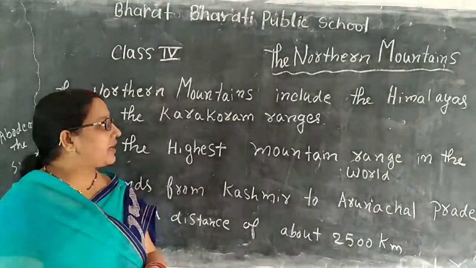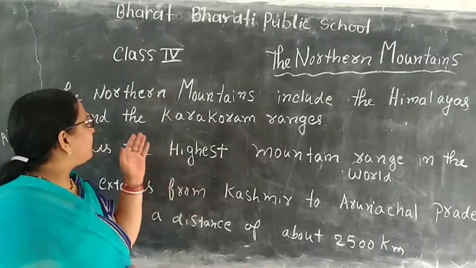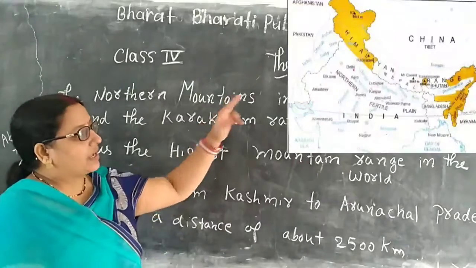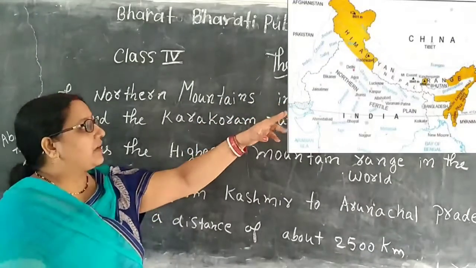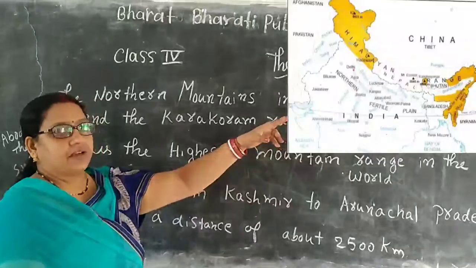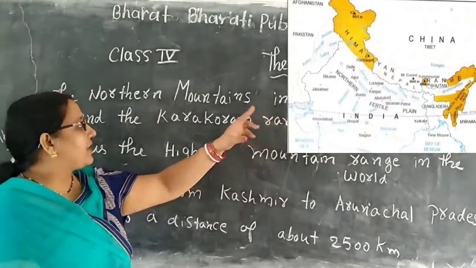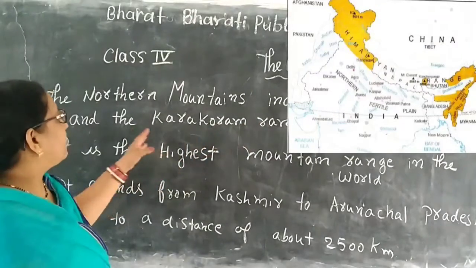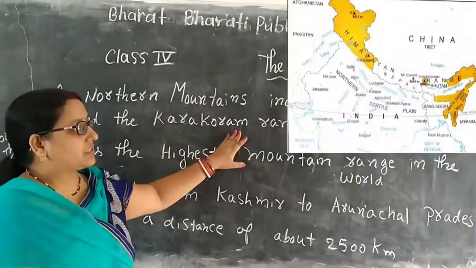If we are talking about mountains, we can't forget the Northern Mountains, the north side. You can see on the map, it is the Himalayas. The Himalaya range is the highest mountain range, which runs from the Karakoram ranges, as mentioned on the map.